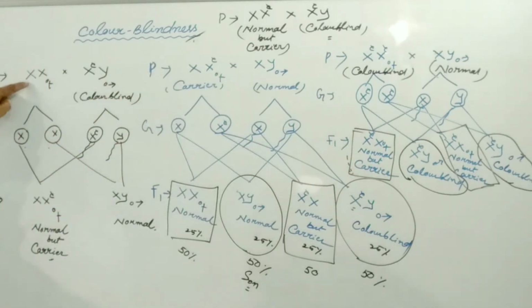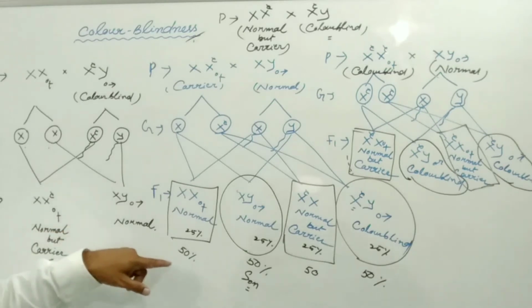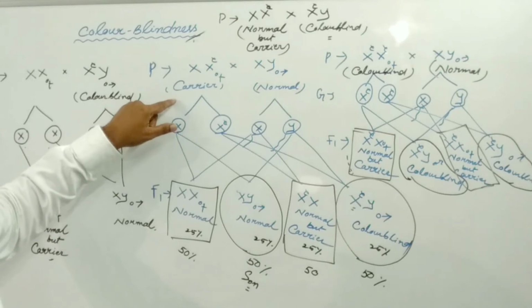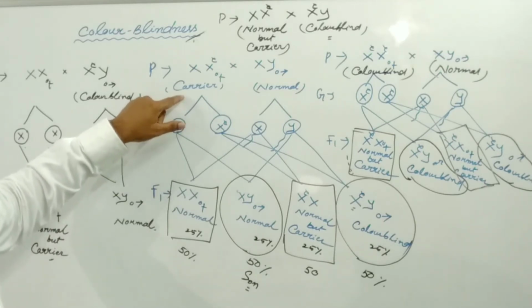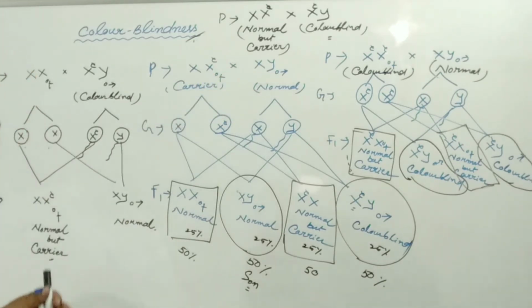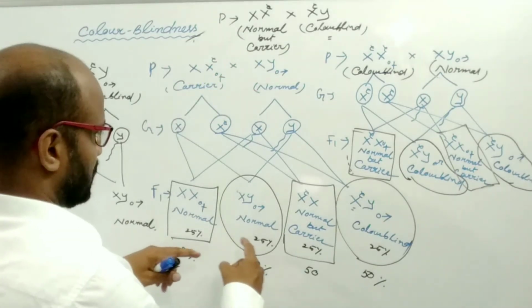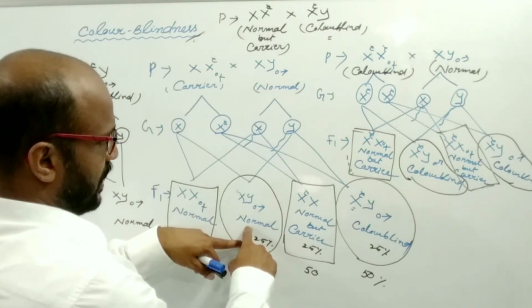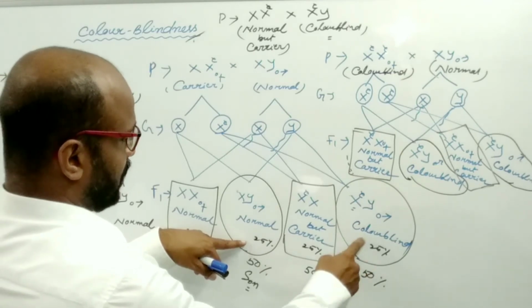If the marriage takes place between a normal female and a color blind male, then all the sons become normal and all the daughters become normal but carriers. In the second case, if the marriage takes place between a normal but carrier female and a normal male, then in the F1 generation, out of these two sons, 50% become normal and the other 50% become color blind.